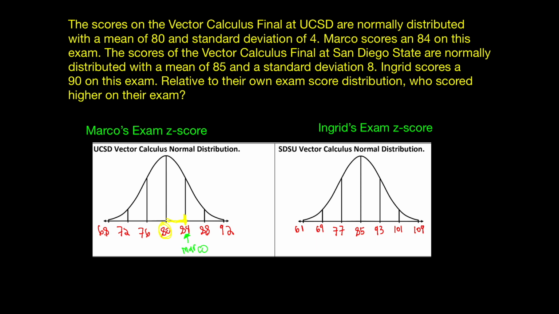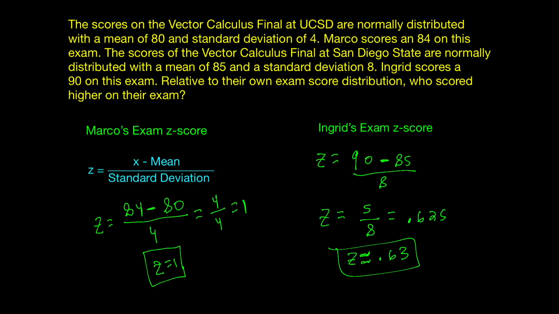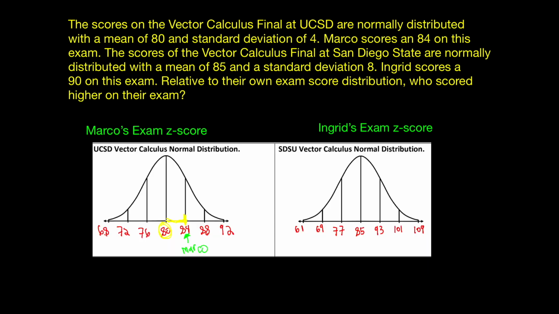On the other hand, when we calculated Ingrid's score, her z-score was 0.63. So she was a little bit less than 1 standard deviation away from the mean. So here you can see that Ingrid is a little bit less than 1 standard deviation away. We got that 0.625. While Marco was further away from the mean, Ingrid was closer to hers. So relatively speaking, Marco did much better than Ingrid.